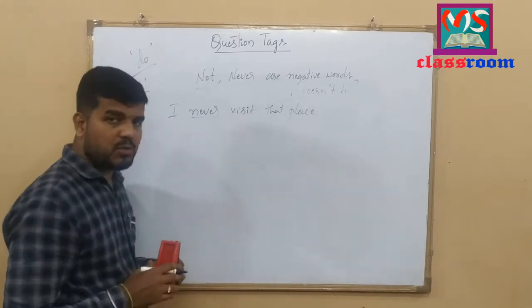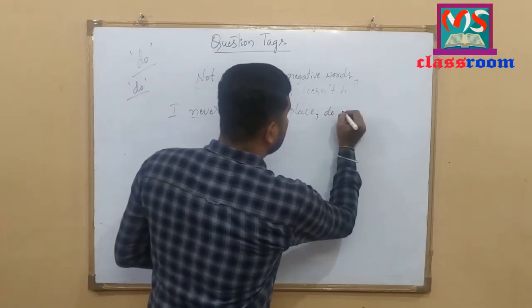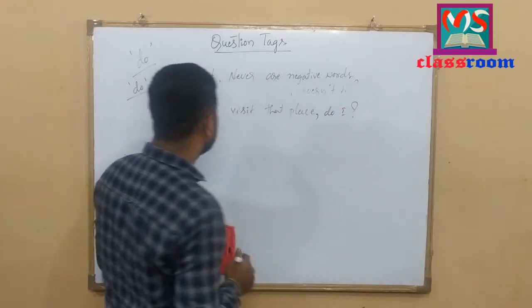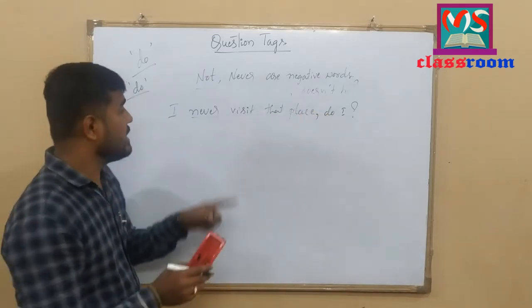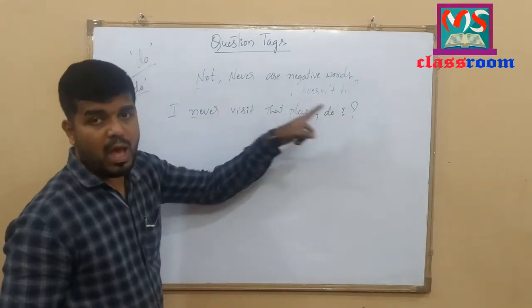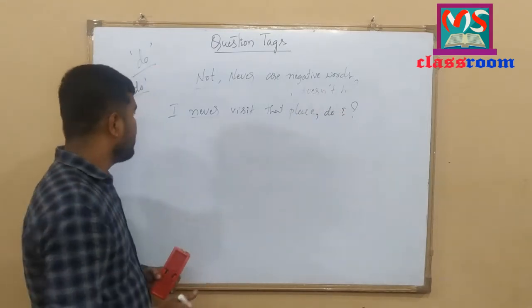So let me add question tag to this statement here. Do I? Look at here. I never visit that place. Do I? Here this is negative statement. So I have added positive question. Let me write one more example.